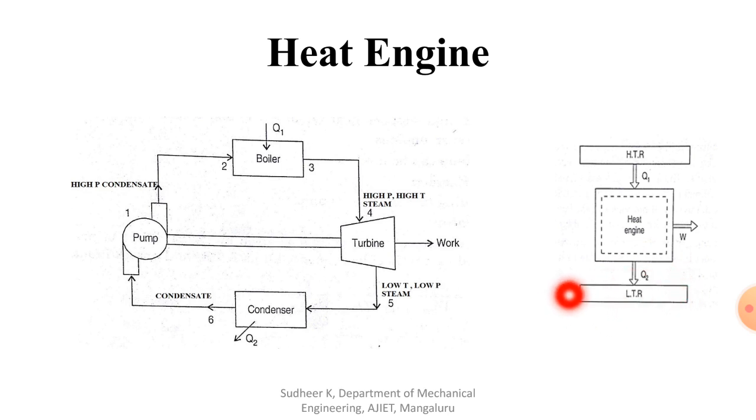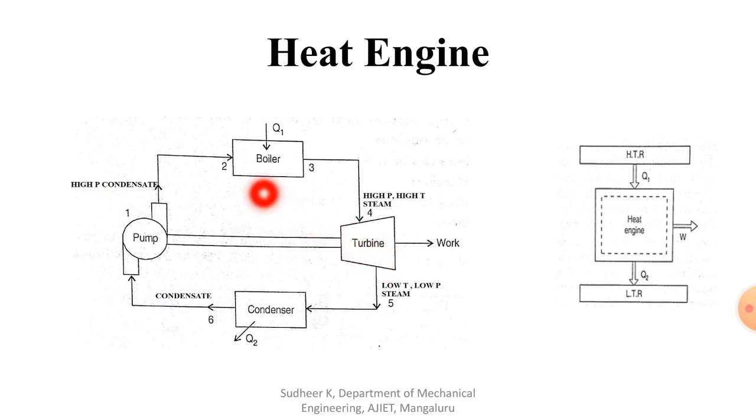The sink we call the lower temperature region, and the HTR we call the source. So the source is the higher temperature region, and the sink is the lower temperature region. A heat engine as a system always works in a thermodynamic cycle, and it converts some portion of the heat into work. When heat transfer occurs from a body at a higher temperature to a lower temperature body, certain work can be obtained, as you can see here.